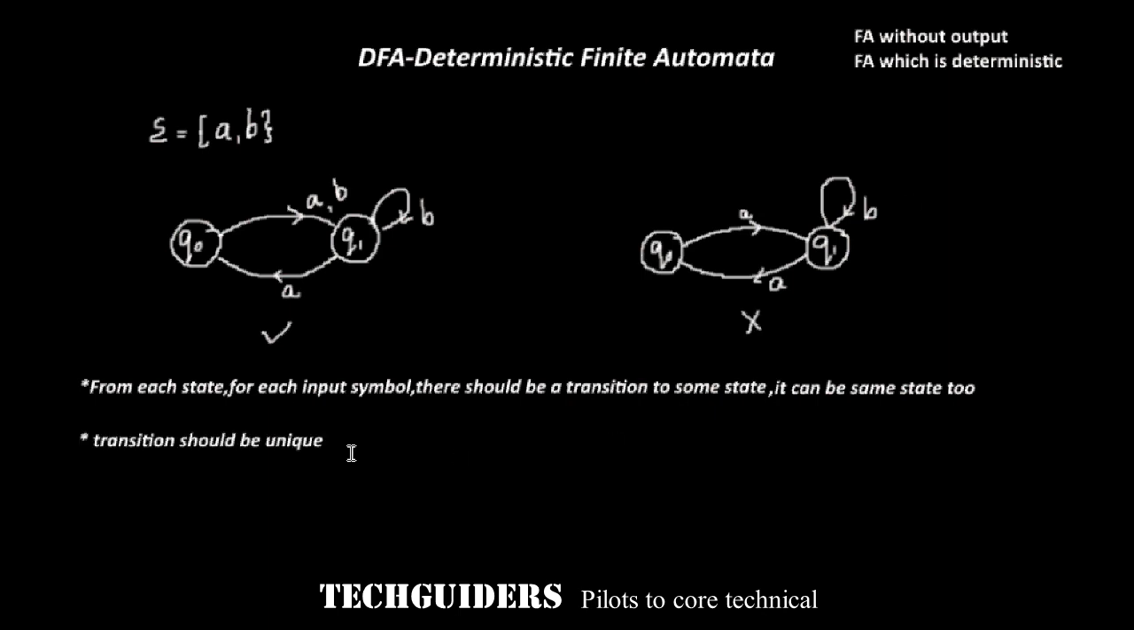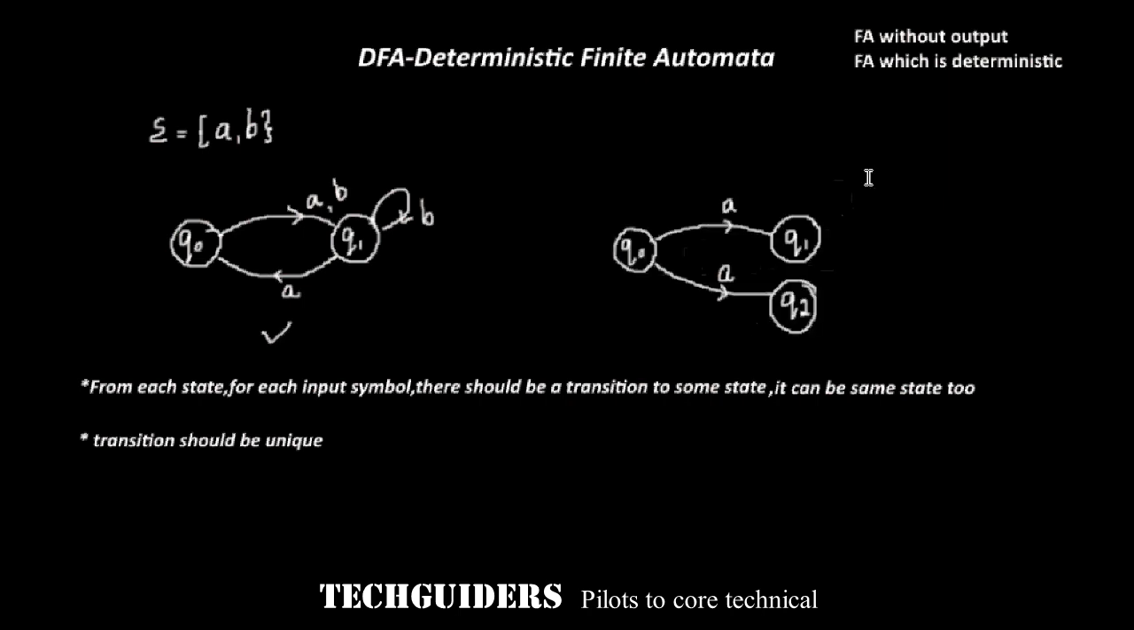Then the second condition is that transitions should be unique. Consider this example. Here from state Q0, for the same input symbol, there are two possible transitions. So here the transitions are not unique. But here from state Q0, for input symbol A, there is only one possible transition. For input symbol B, there is only one possible transition. Here the transitions are unique. So here the second condition is also satisfied.